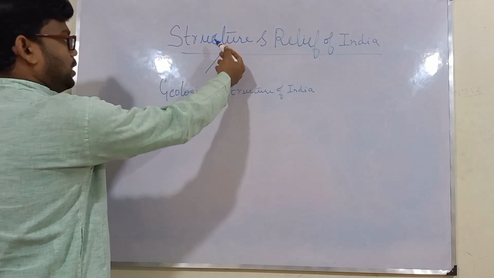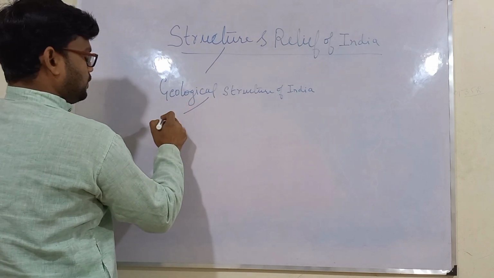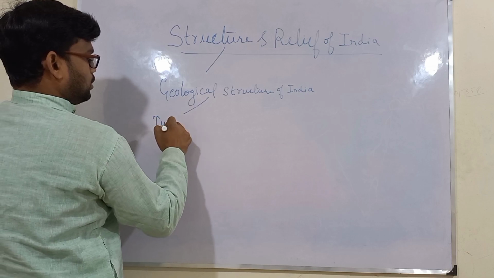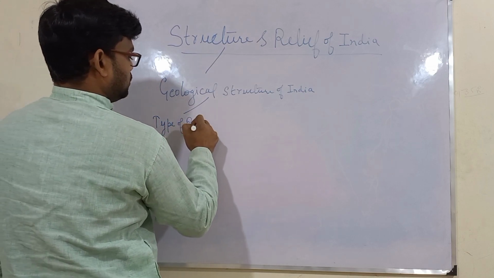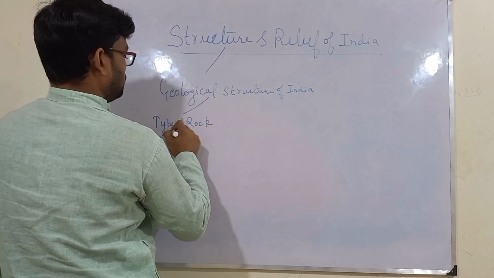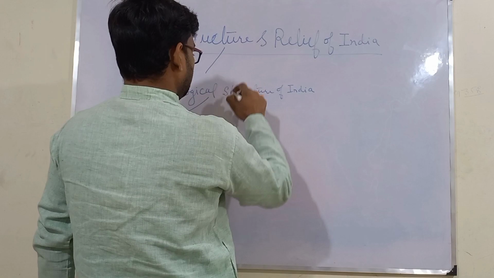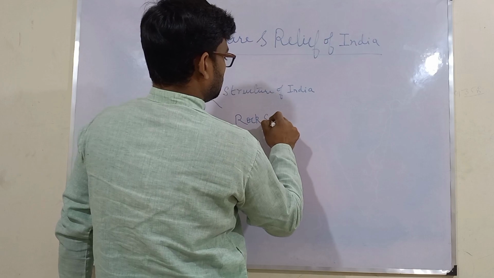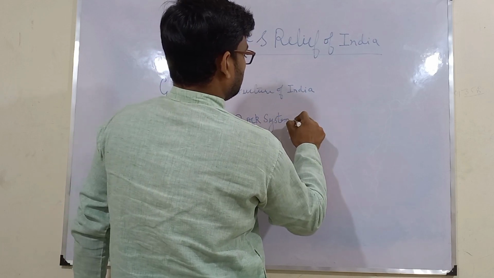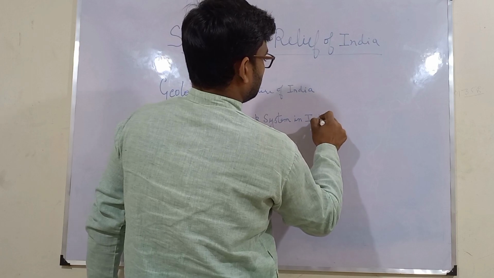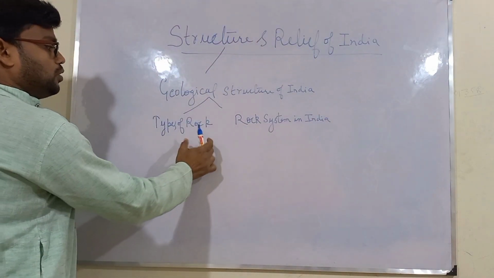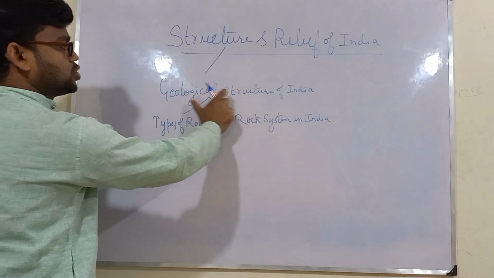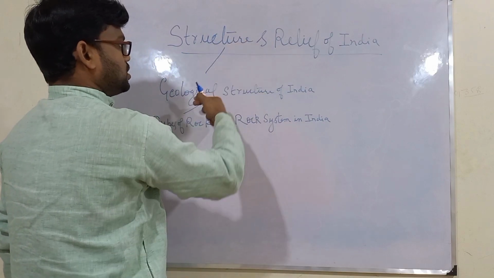Under structure, geological structure of India, which mainly consists of two portions: types of rock, and then rock system in India. Note down types of rock and rock system in India. This we will be studying under geological structure of India under this structure portion.